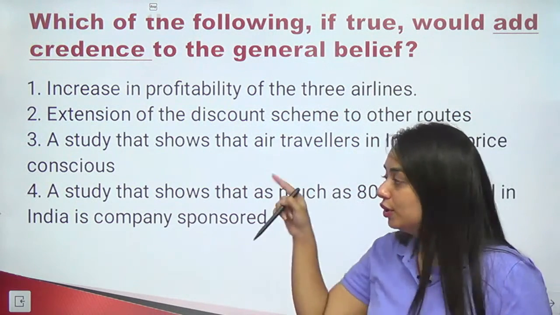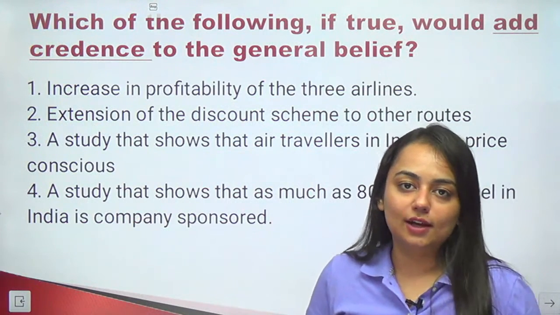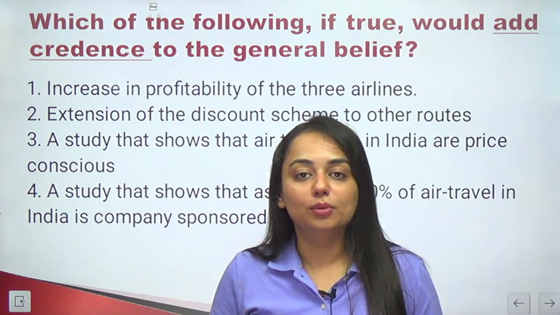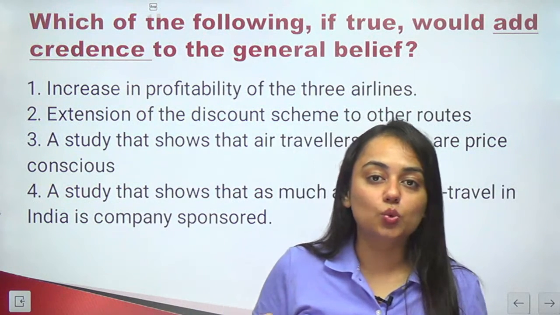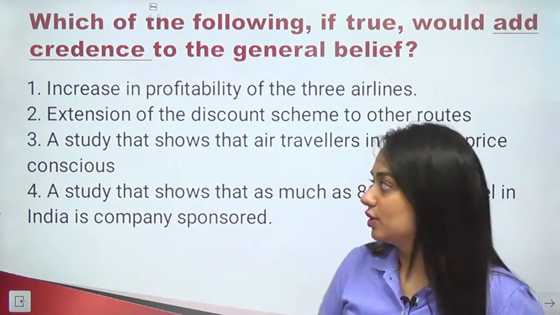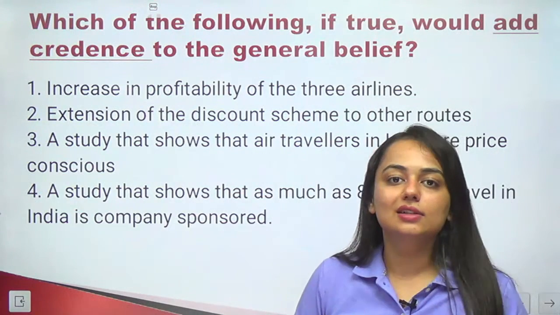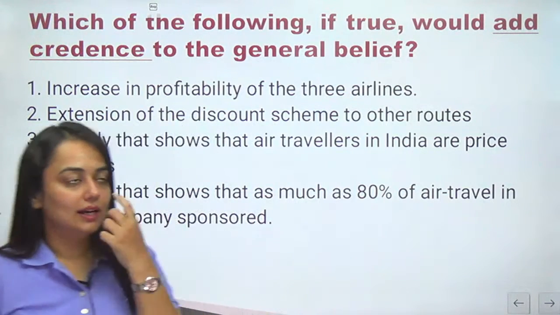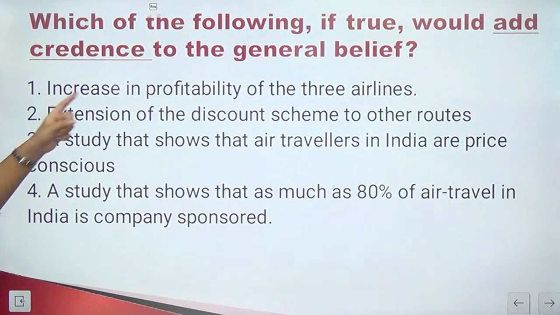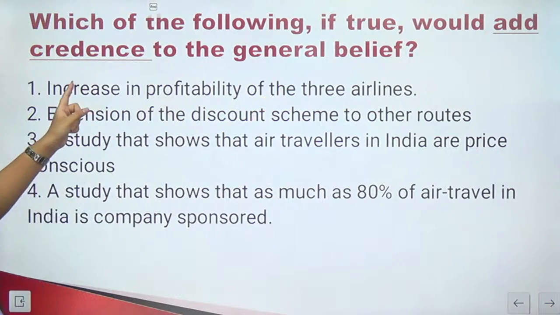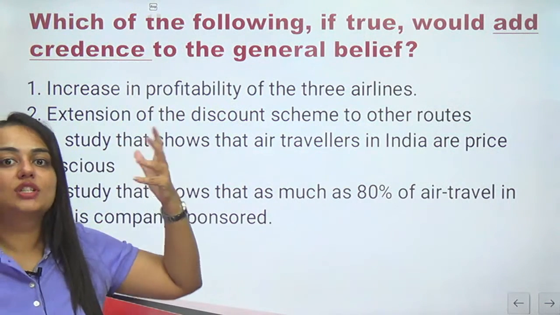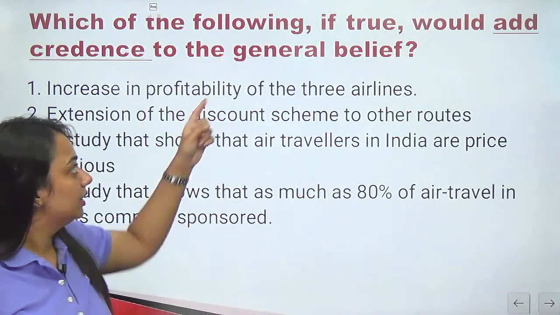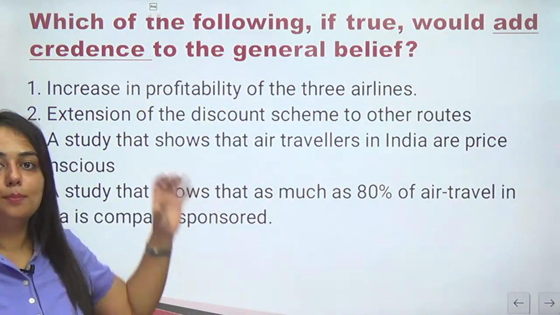Now, before looking at the options, you need to understand what the examiner is asking you. So this is where we face the problem of not having adequate words in our vocabulary. If you do not know what add credence is, how would you be able to answer the question? So first of all, let's understand the question itself. Which of the following, if true, would add credence, as in would strengthen or would make us believe the given general belief, support the general belief?